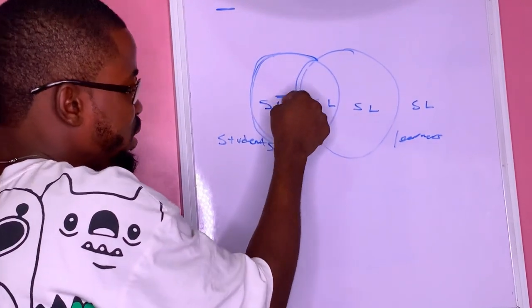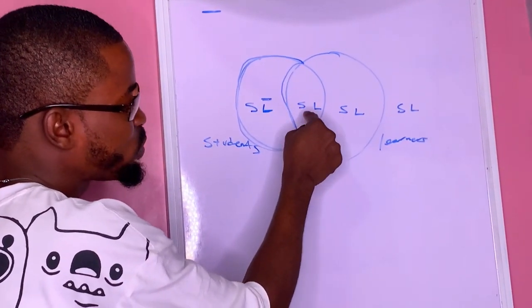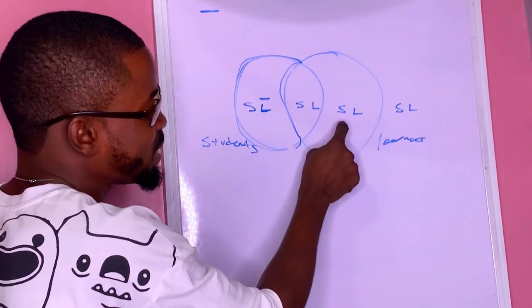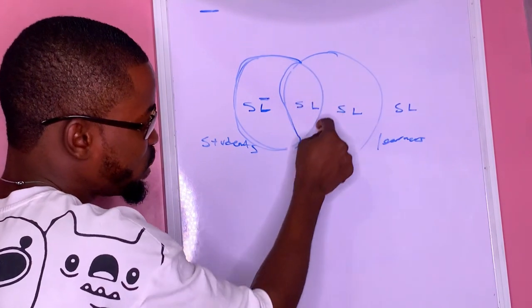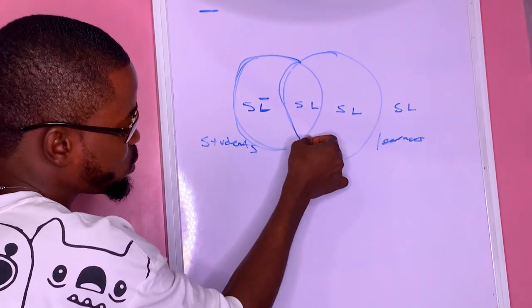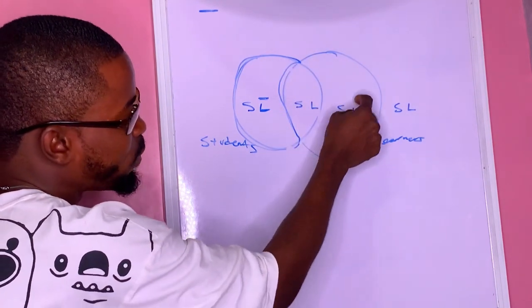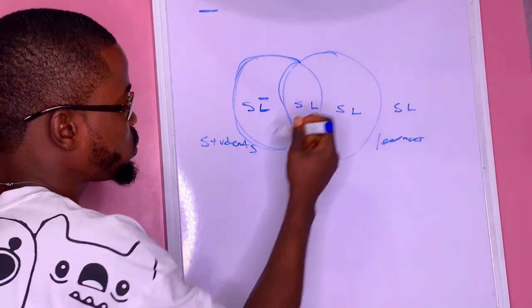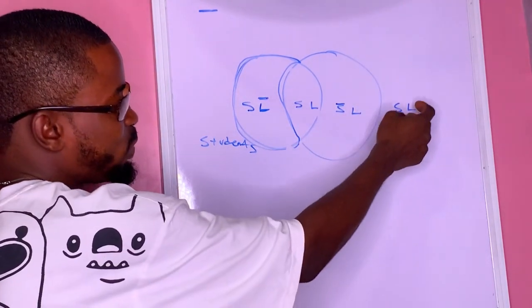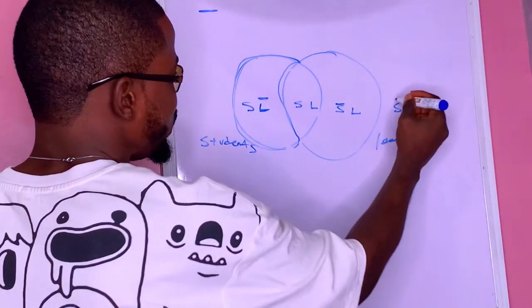But we are not going to bar anything here, because this space is for people that are students and they are also learners. Then this space is for learners that are not students, like this space. You see that their circle did not even intersect this place. So this circle of students, this is where it stopped. So this space is going to be for learners that are not students. So we are going to bar the S. Then outside is for people that are not learners and they are also not students. So where are we going to bar the two of them?